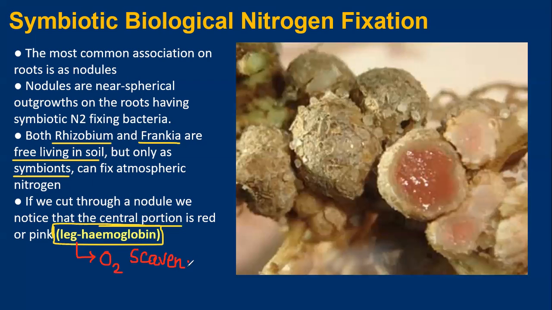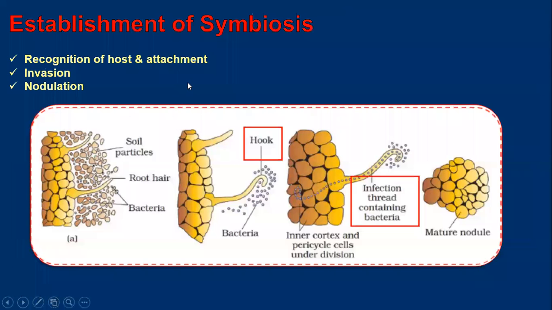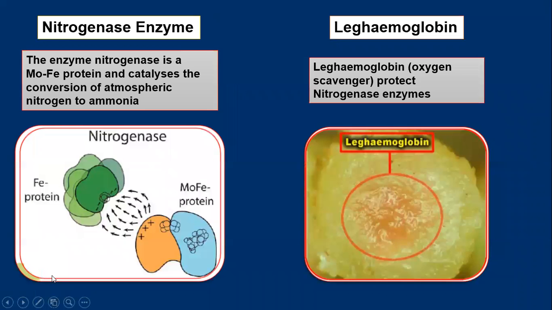That is, it will protect the root nodules from oxygen activity. Okay. Oxygen activity. We'll discuss that. Wait, let me check whether it is there. Yes. Listen very carefully. Leg hemoglobin acts as an oxygen scavenger. It protects the nitrogenase enzyme from the activity of oxygen.